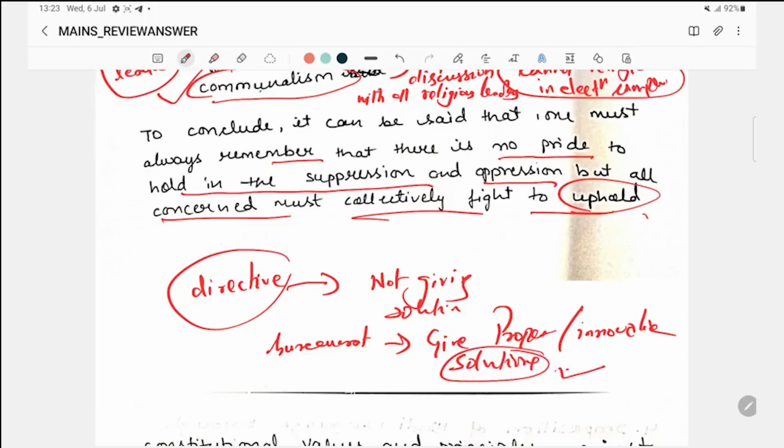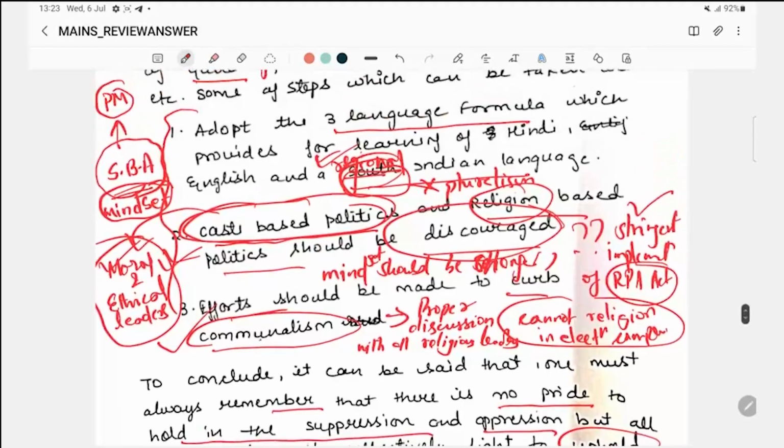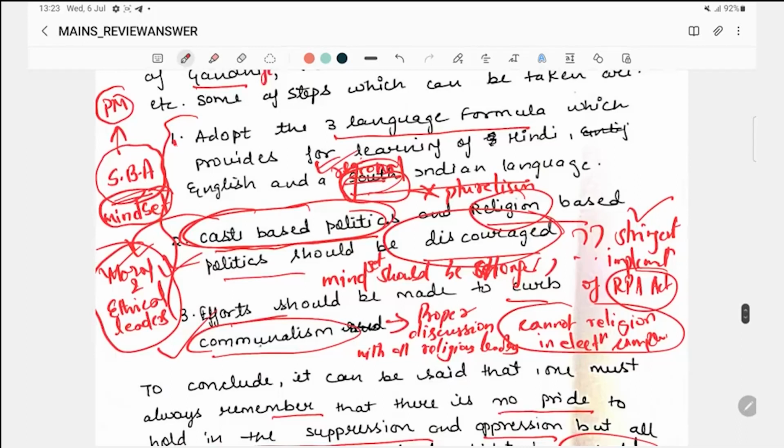Always solutions. If you are giving problems, you have to also give solutions. Adopt the 3-language formula is a solution, but caste-based politics should be discouraged. How? Where is the solution? Efforts should be made to curb communalism. How? Where is the solution? So you have to give all these solutions.